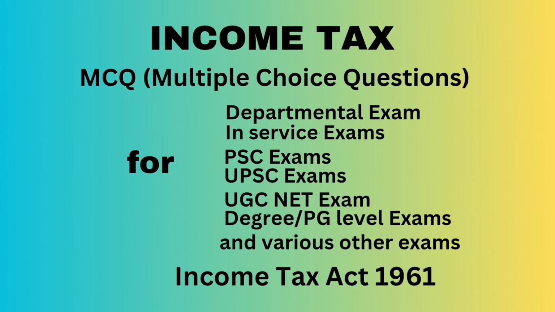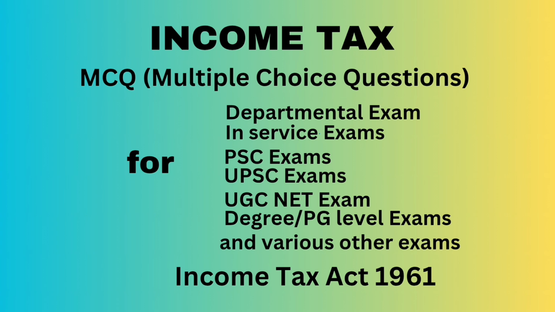Question number 46. Which of the following income would be exempt in the hands of a Sikkimese individual? Option A, only income from any source in the state of Sikkim. Option B, only income by way of dividend. Option C, only income from interest on securities. Option D, all of the above. Correct answer, option D, all of the above.